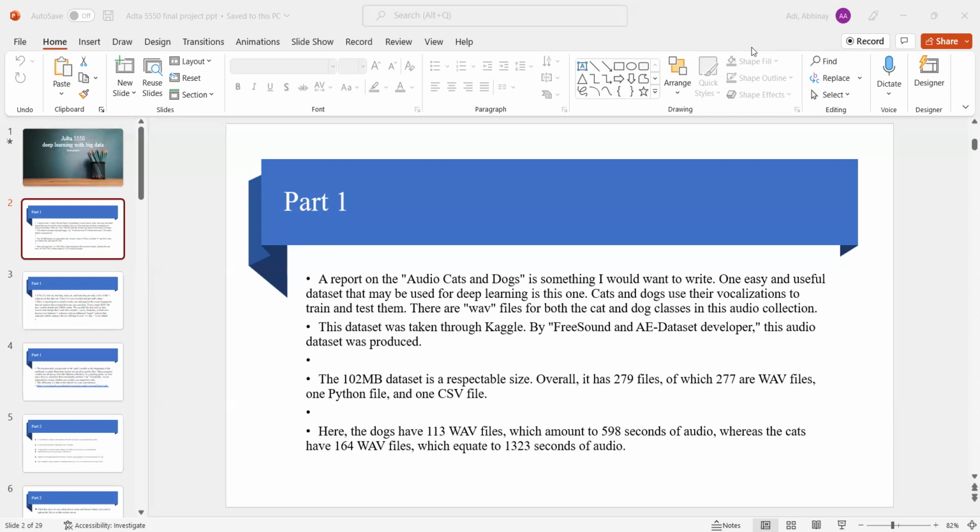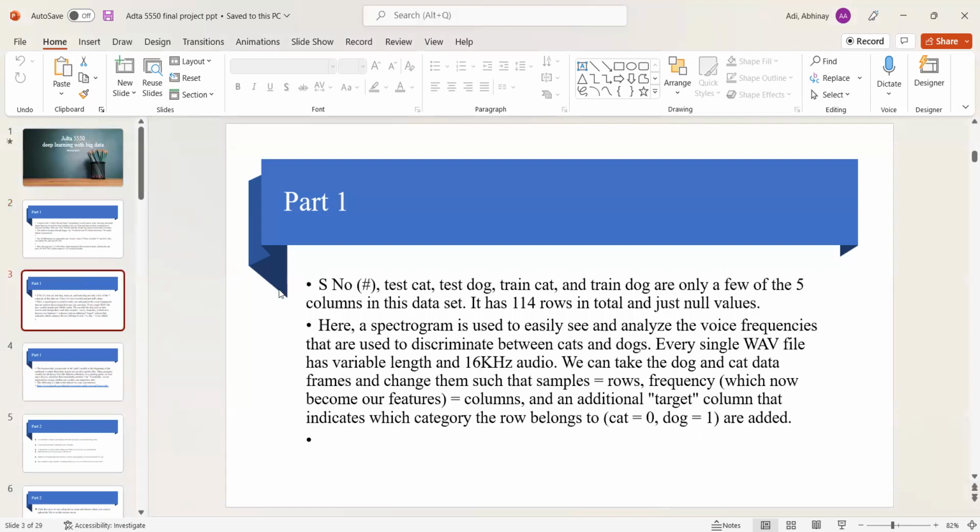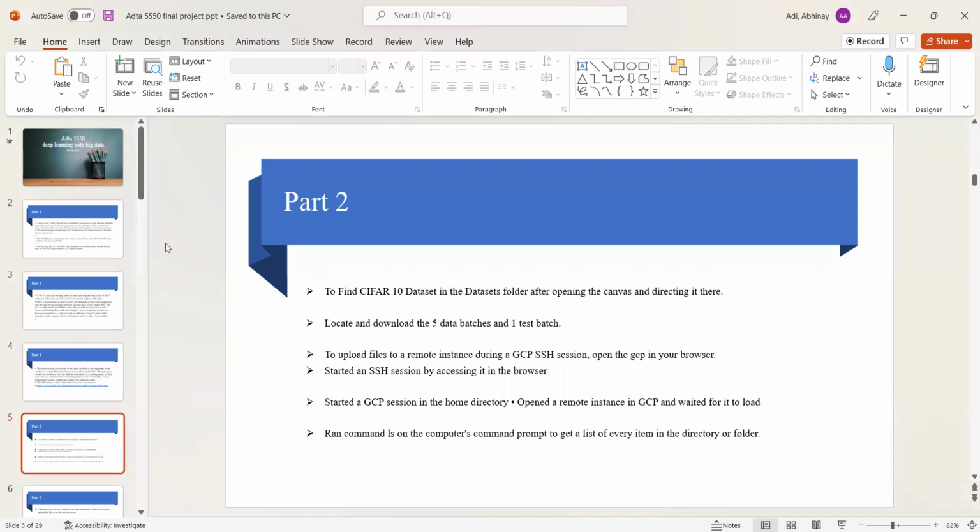And in this next slide, we can see test cat, test dog, train cat, and train dog are only a few of the 5 columns in this data set. It has only 114 rows in total and no null values. And here